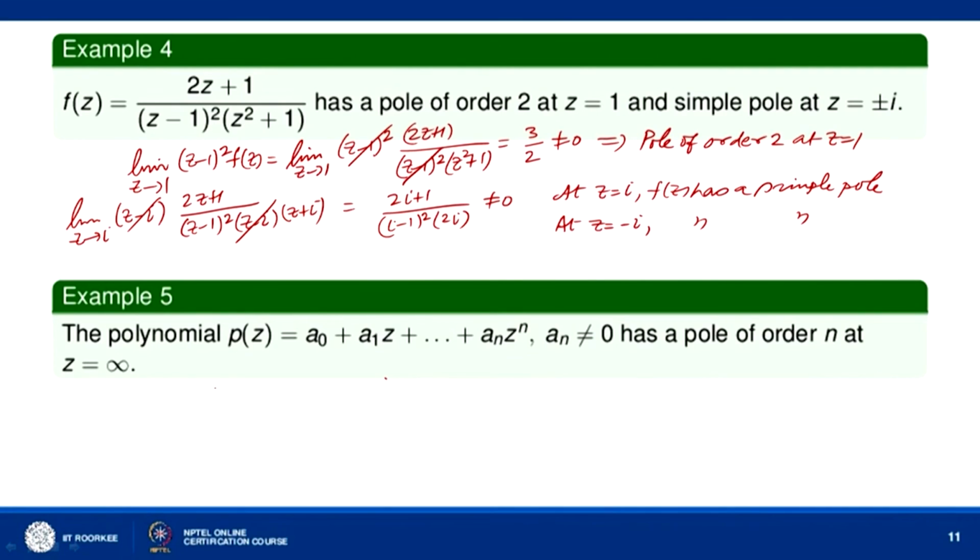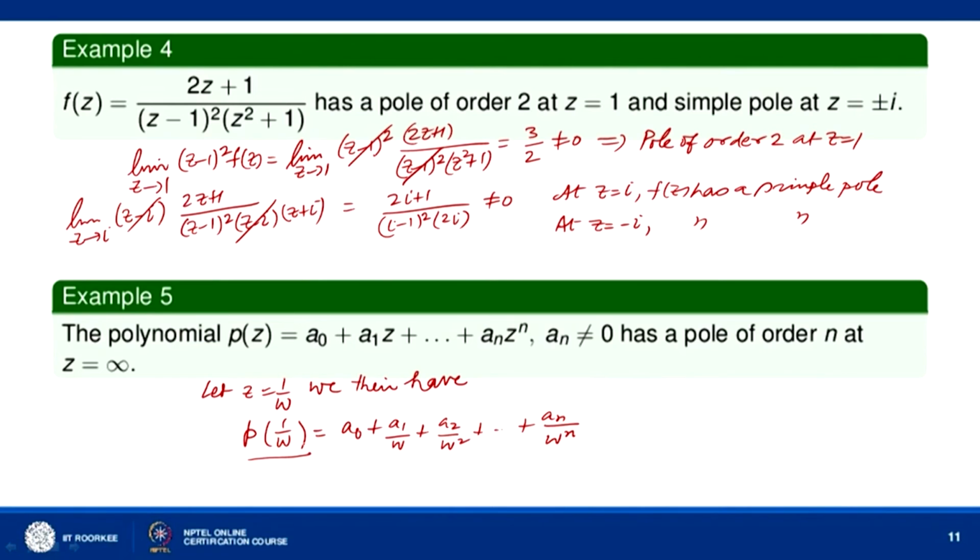So, let us take z equal to 1 by w. We then have P(1 by w) equal to a0 plus a1 by w, a2 by w square, and so on, an by w to the power n. And this is nothing but the Laurent series of P(1 by w).